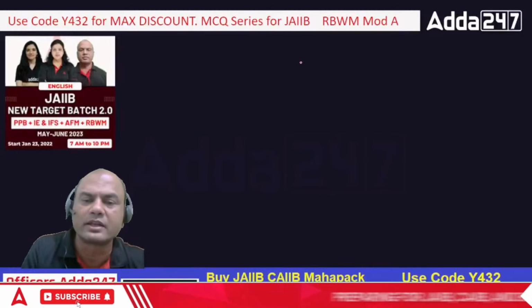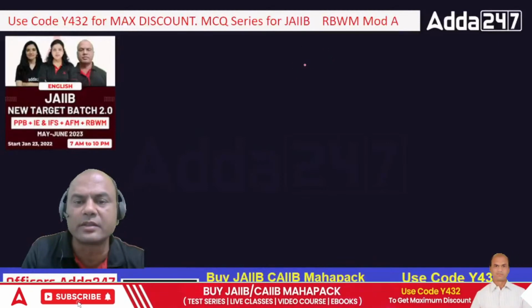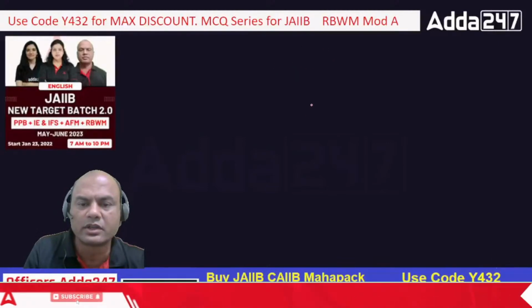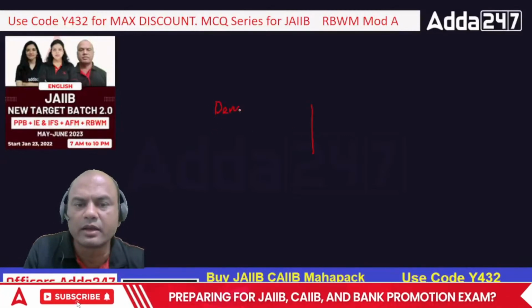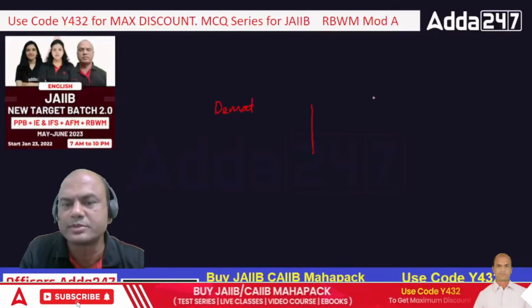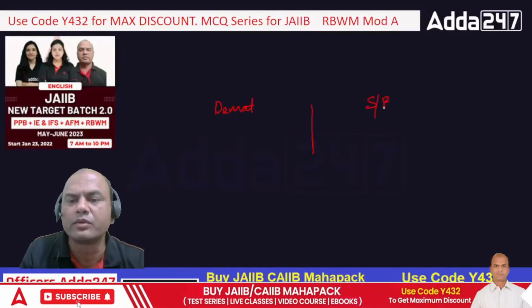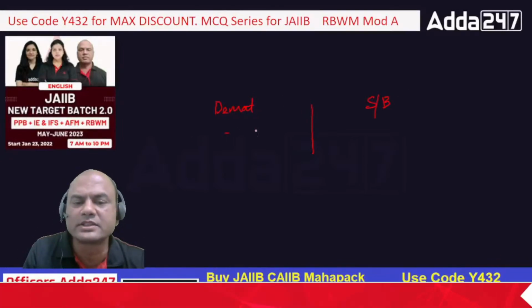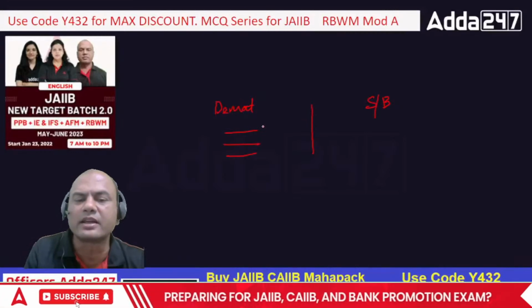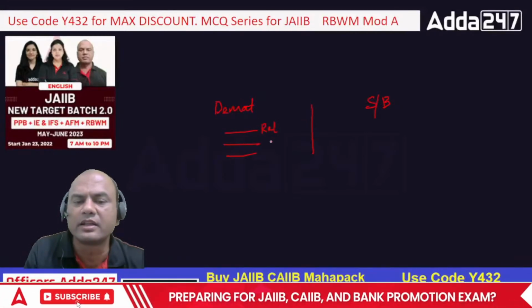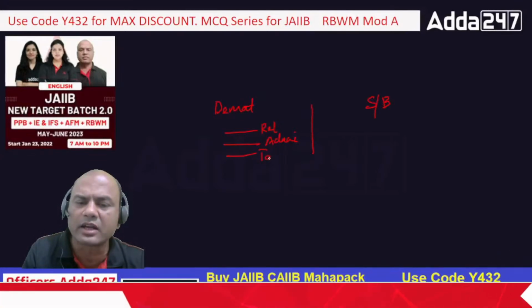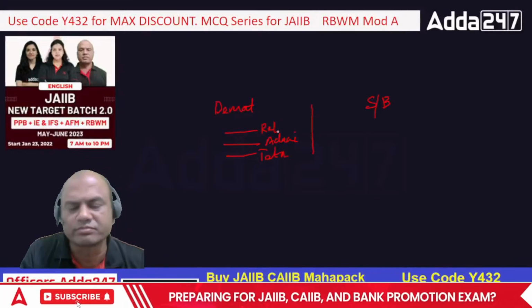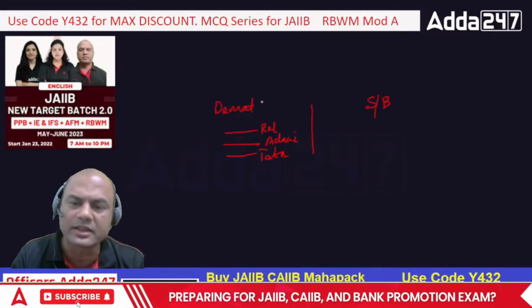See here, there are two accounts over here. One is demat, and the second is savings account, SB. I am having shares in this demat account. Let's say Reliance, then Adani shares, then Tata shares, Tata Motors, Bajaj Finance, any shares I am having.